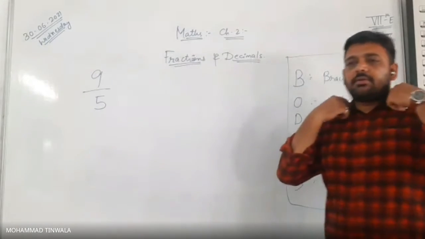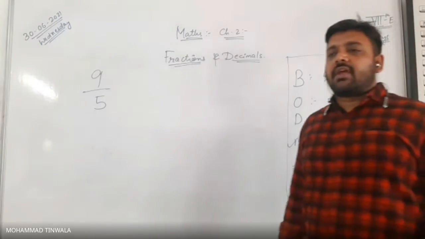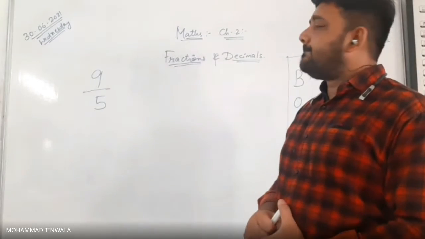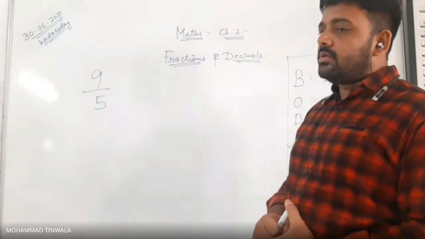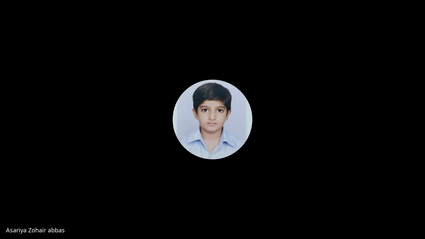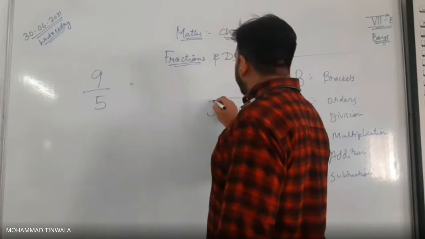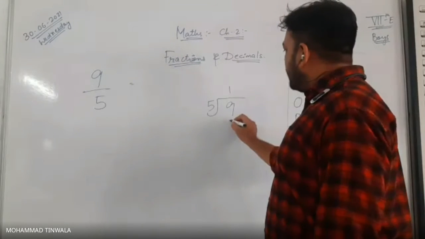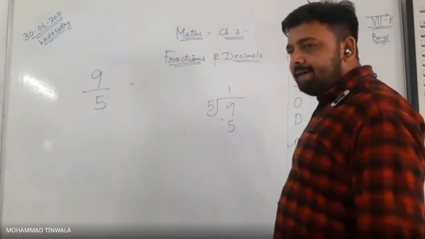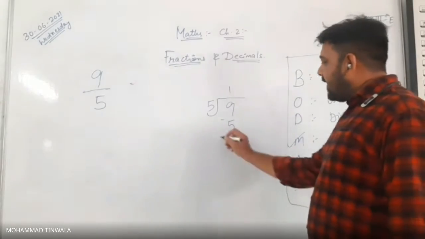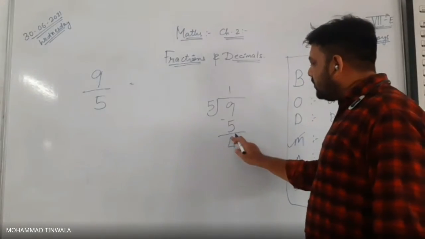Which fraction? Mixed. So if you divide 9 by 5, can I say 5 ones are 5? And the remainder will be 4.